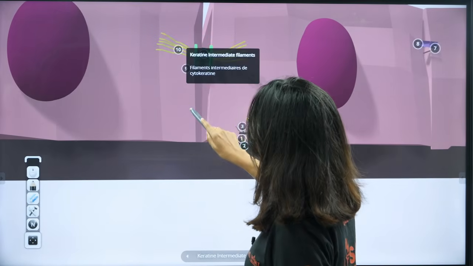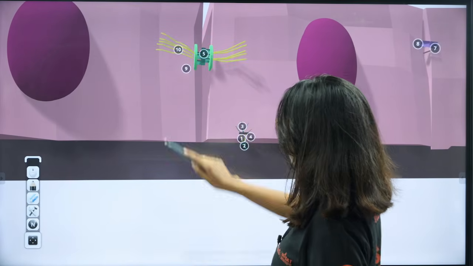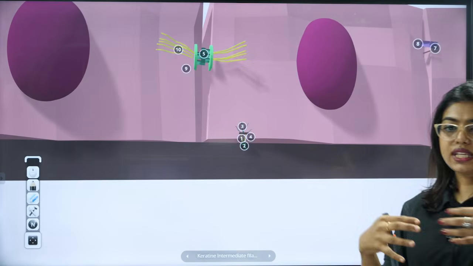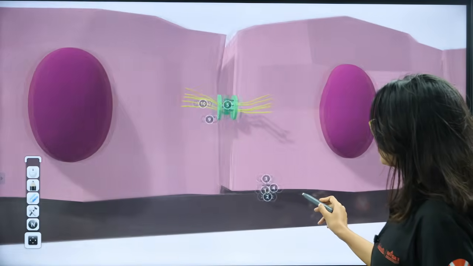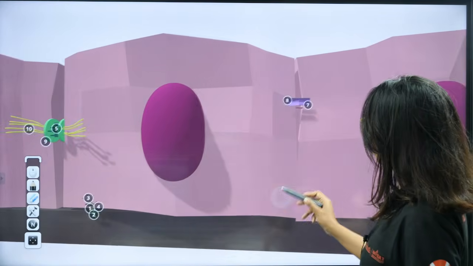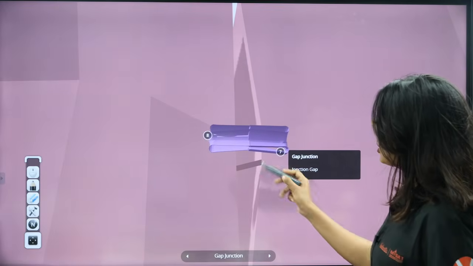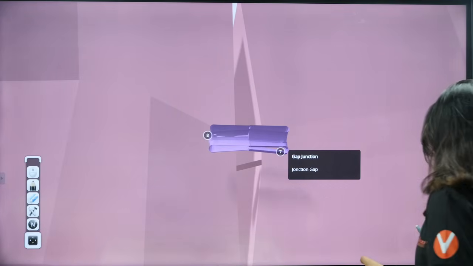See, that is your intermediate filaments. Okay, what is the ninth one? So like this, between two cells the connection can come. So it is very easy. Between two cells like this connections are required. Here also, can you see? Here also it is the gap junctions which are helping them to connect between each other and communicate with each other. Done? Yes, ma'am, done.